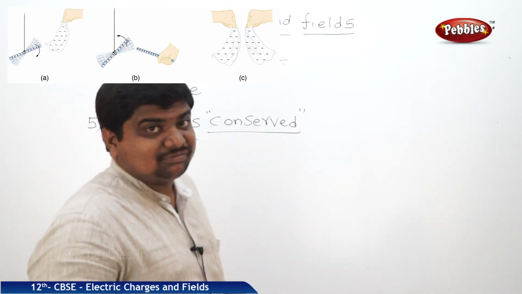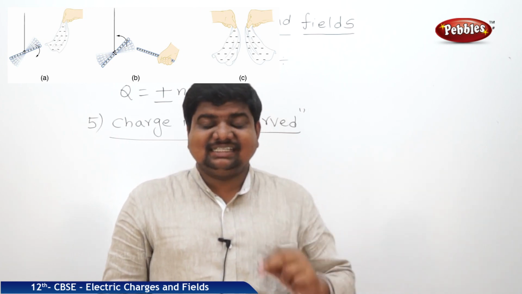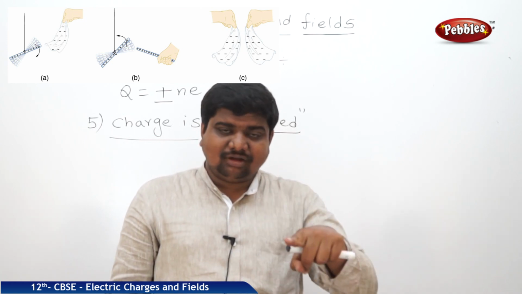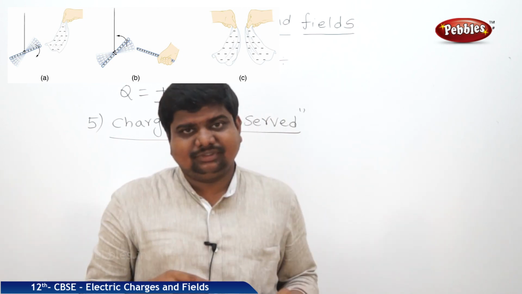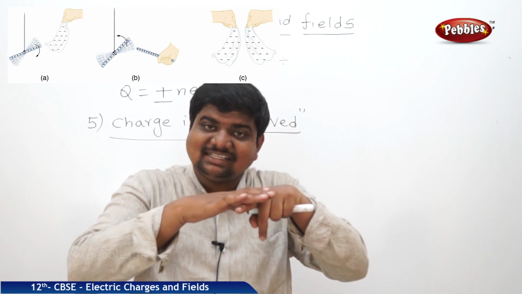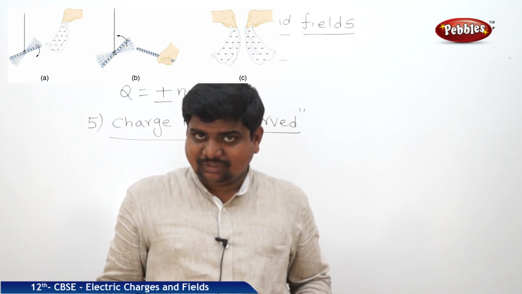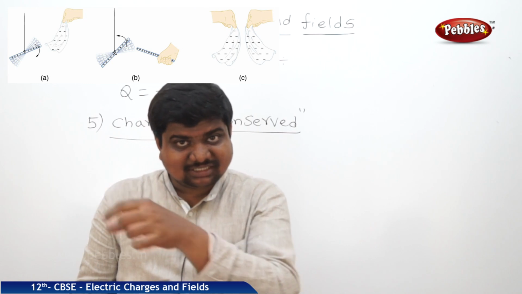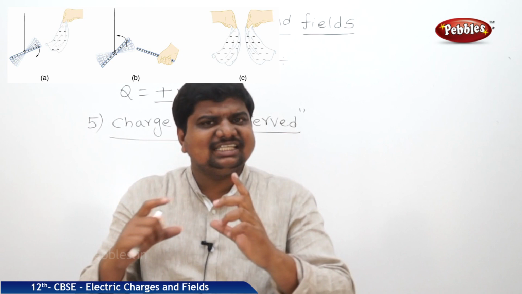Go back to the processes of electrification. Induction is one process, conduction is another process, friction is another process. In the case of friction, one object and another object are in contact for a while. In this case, there is a possibility of mutual exchange of charge carriers. But how is the charge conserved in this process?